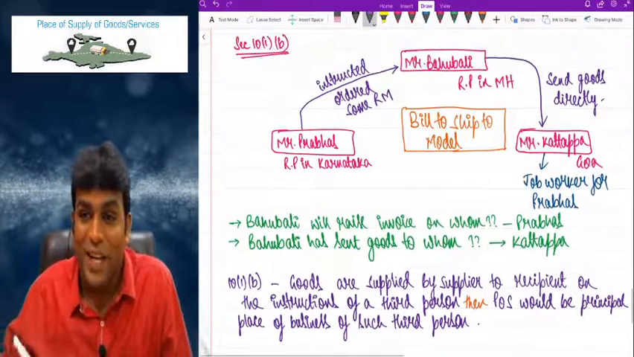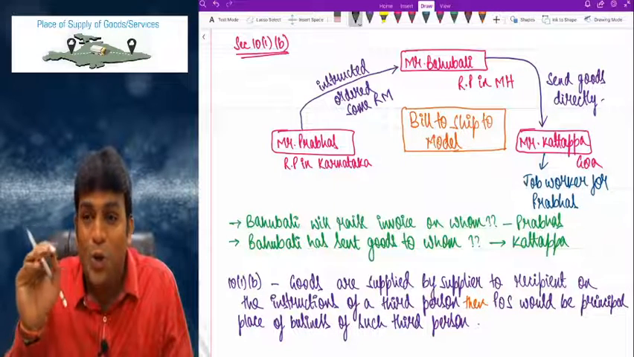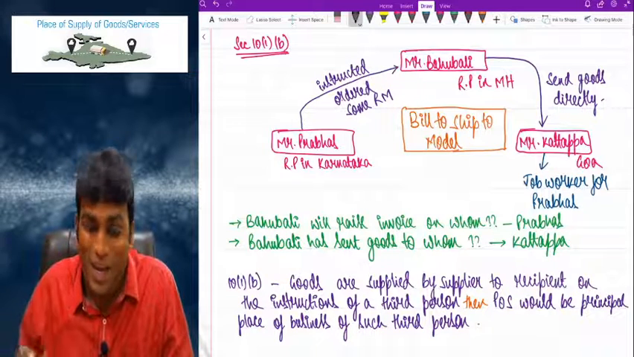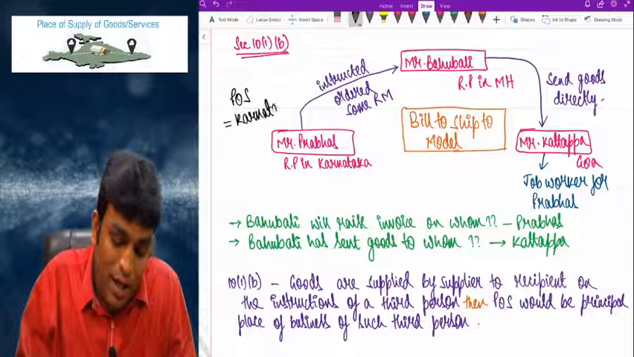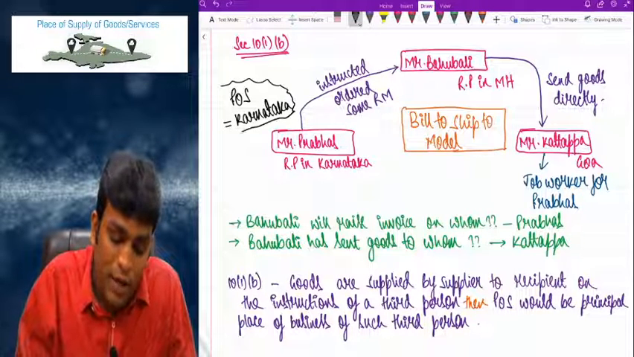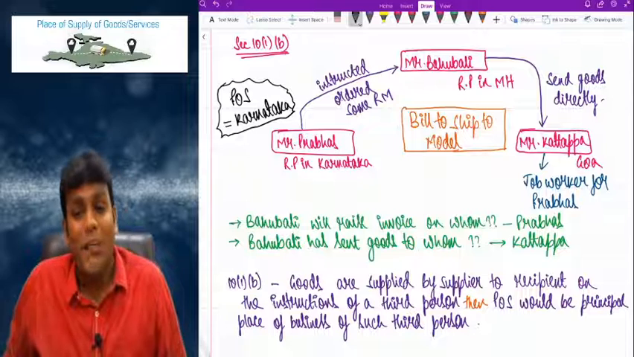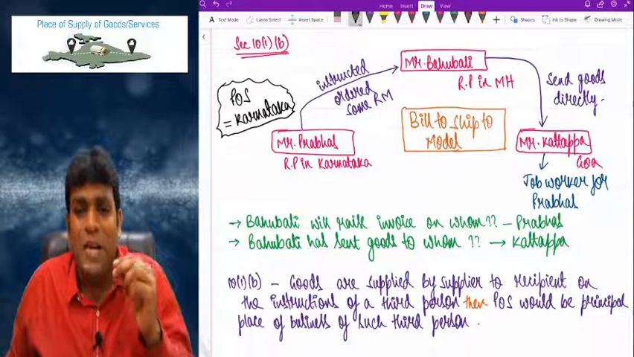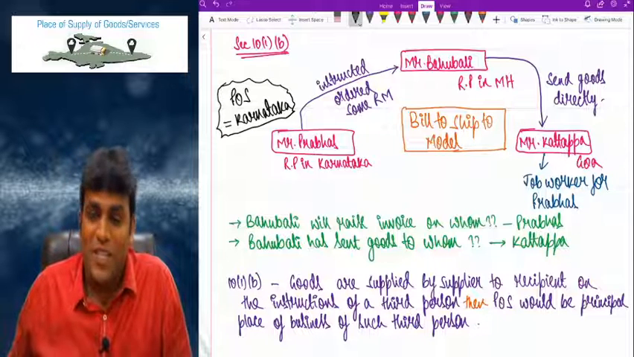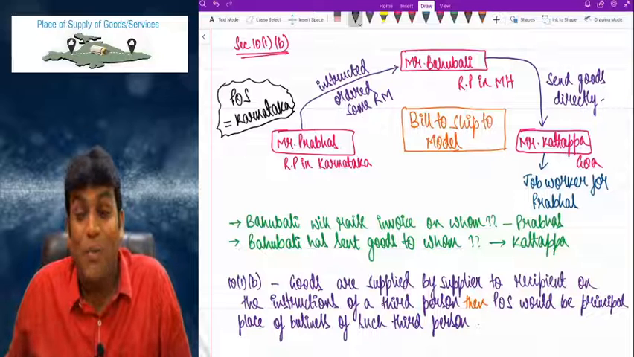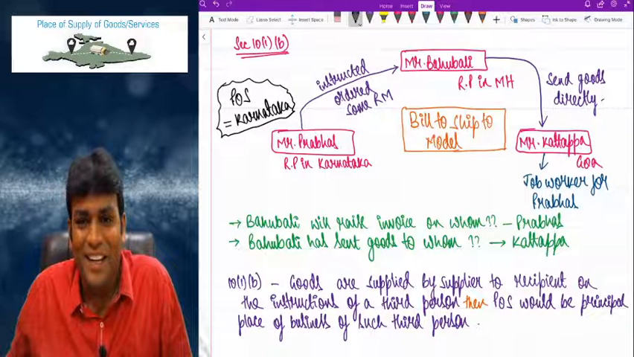So in this example, my dear friends, let me tell you very clearly that even though goods are sent from Maharashtra to Goa, place of supply in this example will be Karnataka, because law clearly told that if the goods are sent by supplier to the recipient on the instructions of a third person, then place of supply would be principal place of business of such third person, and this is technically called as what model, my dear friends? Bill to ship to model. Clear, right?